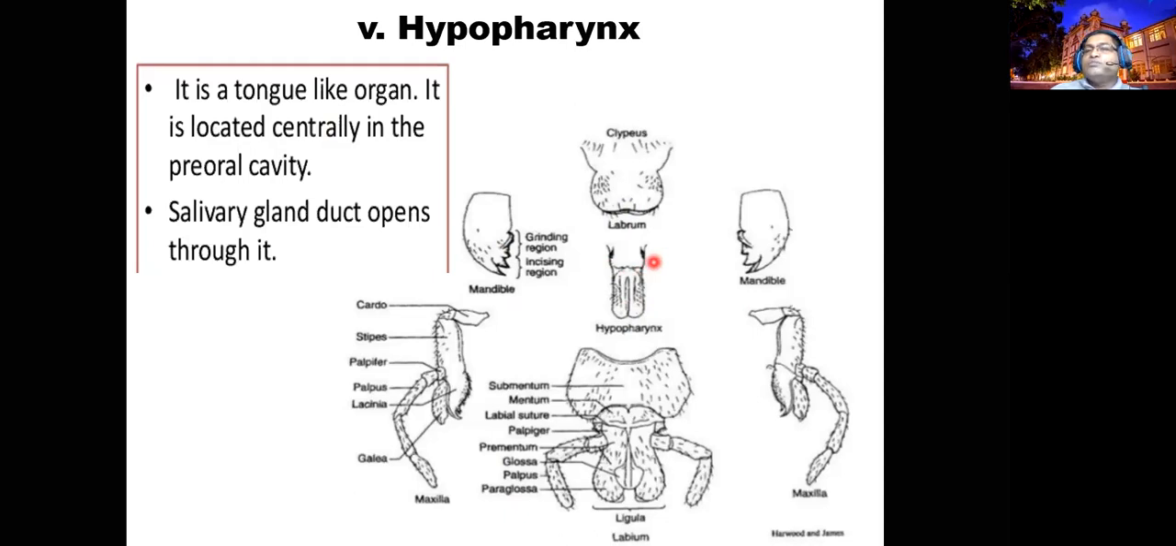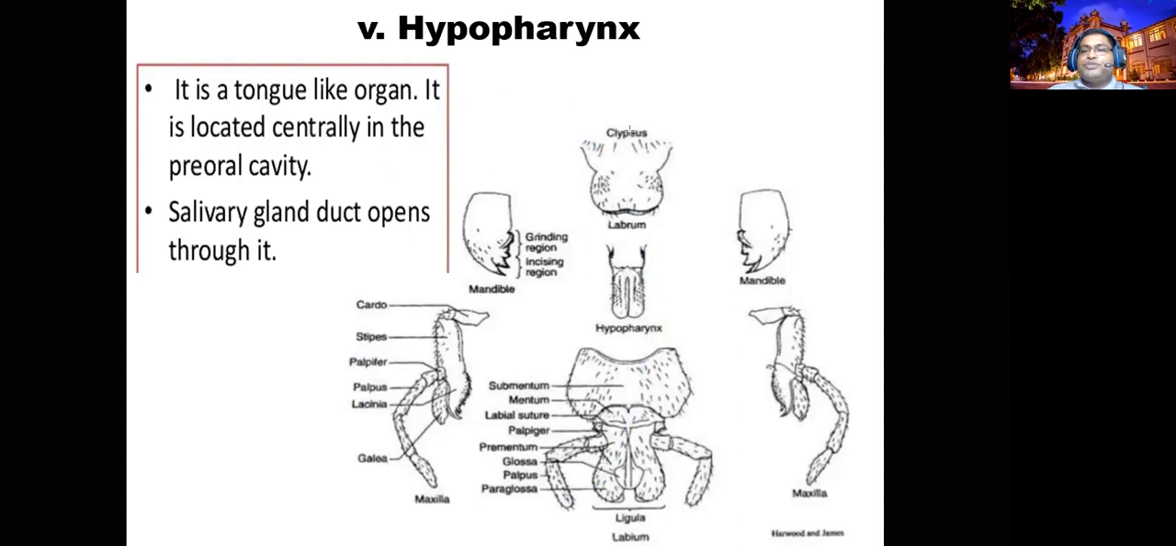These basic mouthparts differ from insect to insect according to feeding habits. This biting and chewing type we have discussed now. So this is the complete organization of the biting and chewing mouthparts. Here you can find how it is organized.